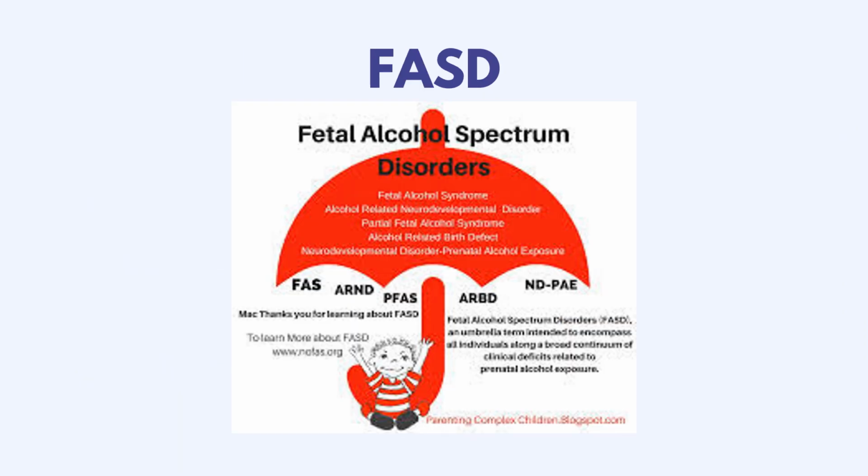FAS is just part of FASD, which has other specific forms, FAS being the most severe of FASD, which we will be talking more about today. We have partial fetal alcohol syndrome, which has fewer physical abnormalities; alcohol-related neurodevelopmental disorder, which affects the cognitive and behavioral problems without physical dysmorphia; and ARBD, which has physical birth defects such as heart or skeletal abnormalities.